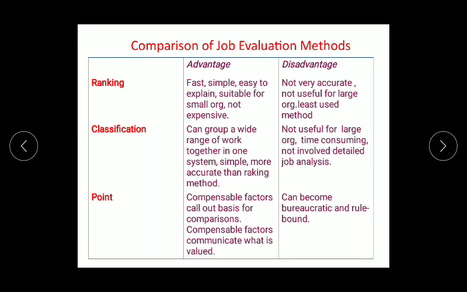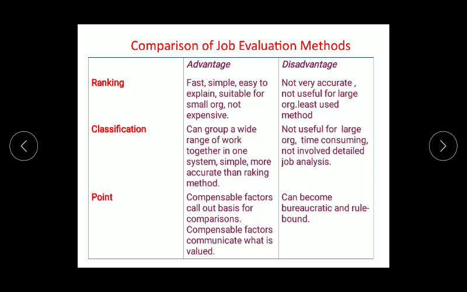In the second last slide, we will see the comparison of job evaluation methods. In ranking, it is very fast, simple, and easy to explain and suitable for small organizations. The basic disadvantage is it is not so accurate, not useful for large organizations. In the classification method, it can group a wide range of work together in one system. It is very simple, more accurate than other methods, specifically the ranking method, but not useful for large organizations. It is very time consuming and involves detailed job analysis.